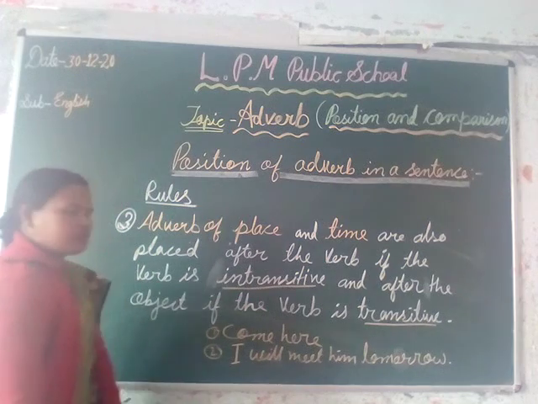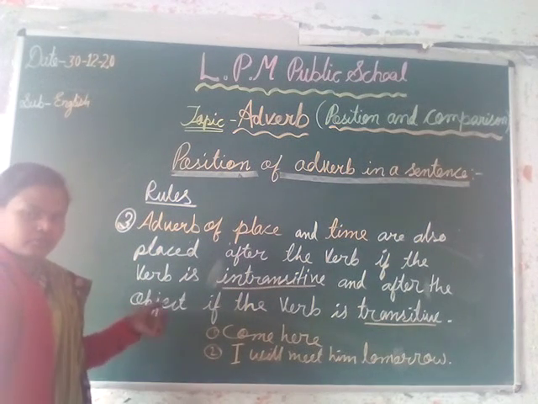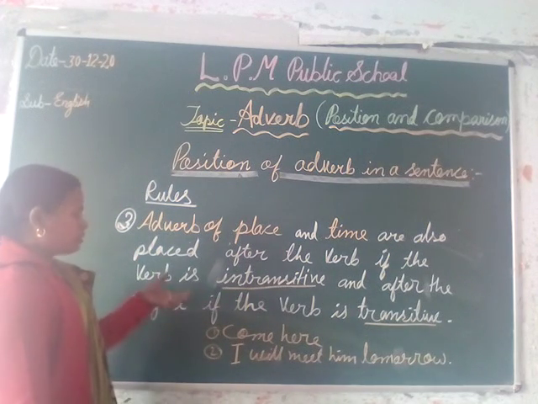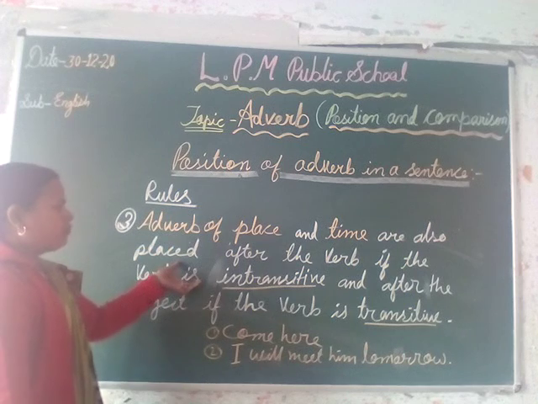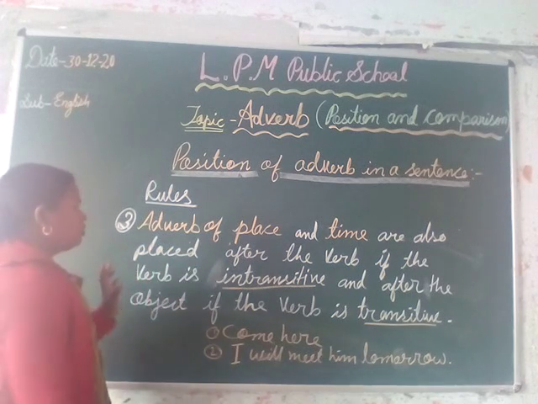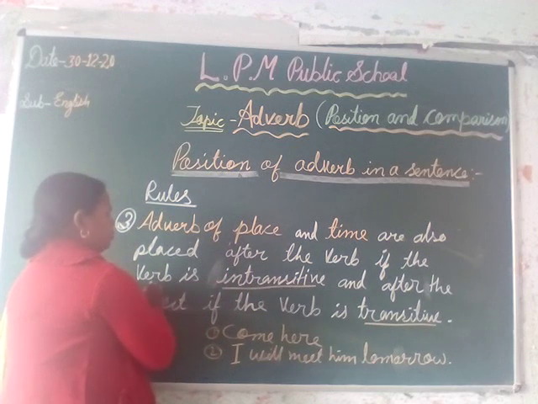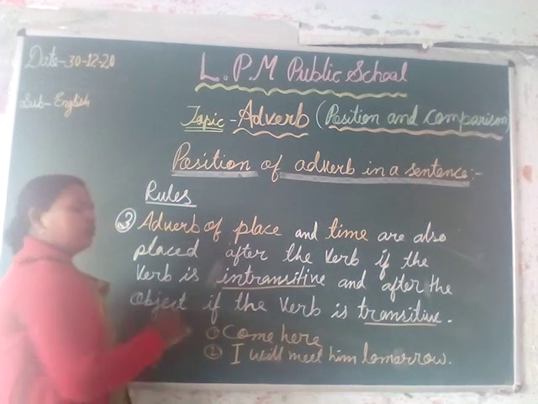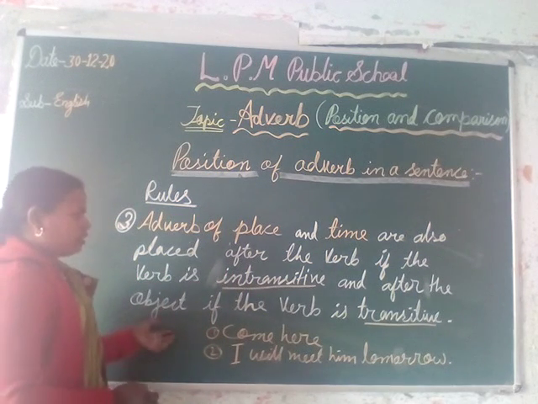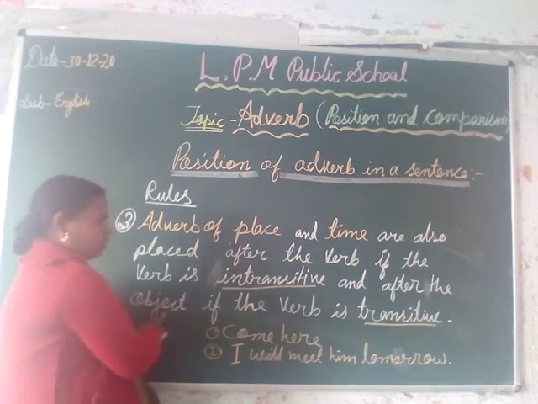So when our sentence is intransitive, the adverb of place and time is put after the verb, and if it is transitive, then it is put just after the object.